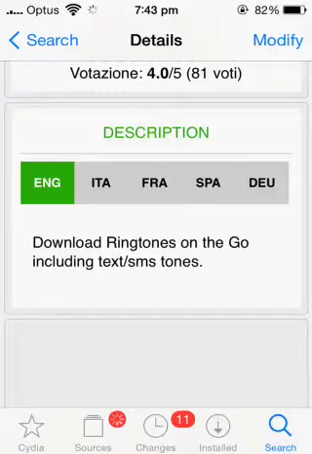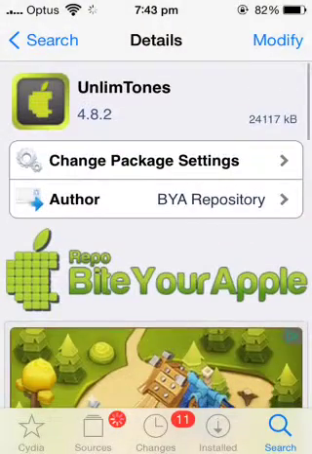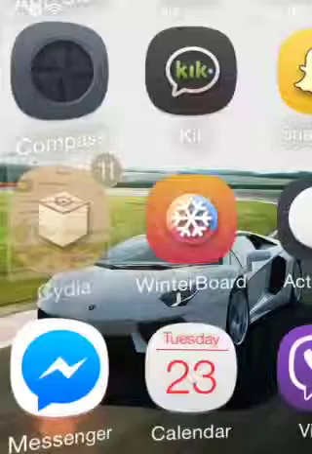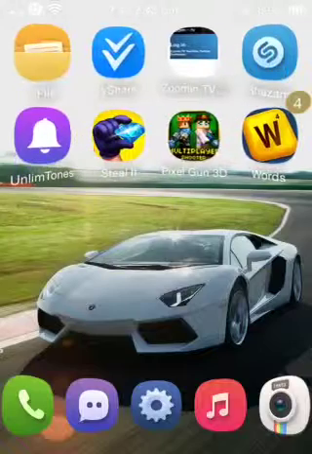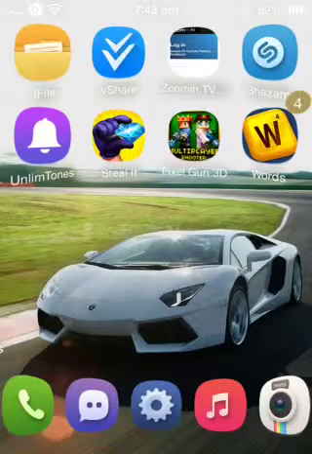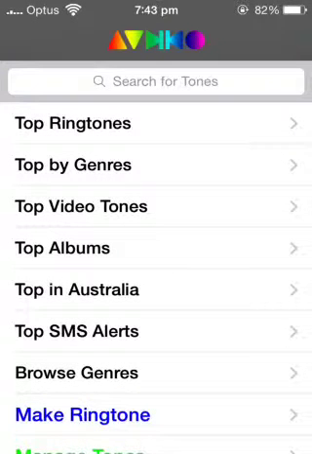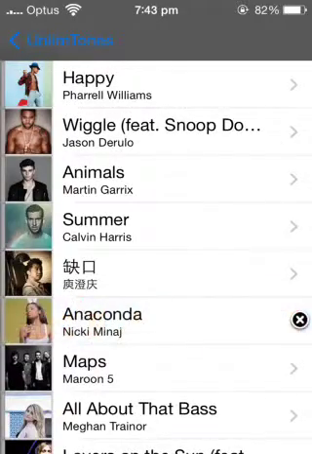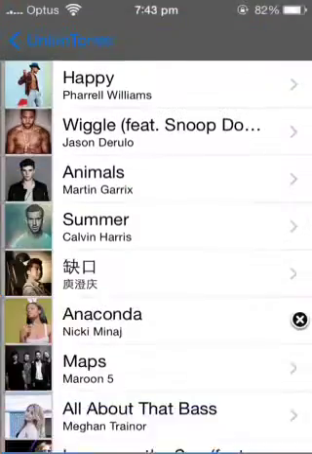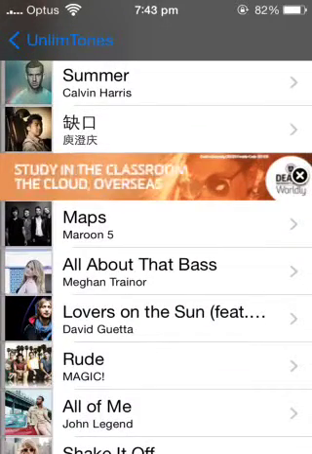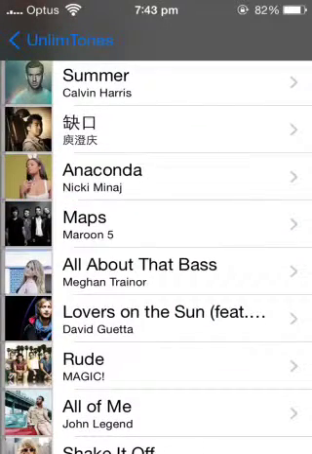Download ringtones on the go, including text/SMS tones, and it is 100% free. Once you've downloaded it, it will be there on your home screen. Tap on Ringtones and open it. Then you'll have the screen. For example, we're on top ringtones. Yeah, there are ads. Just close them. They're harmless. All good.